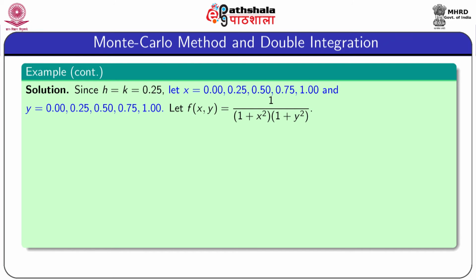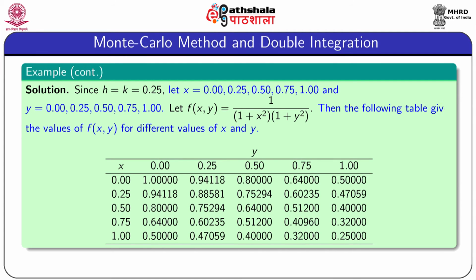Here the function is f of x y equal to 1 by 1 plus x square into 1 plus y square, and for this function and for the values of x and y we obtain the following table of values,